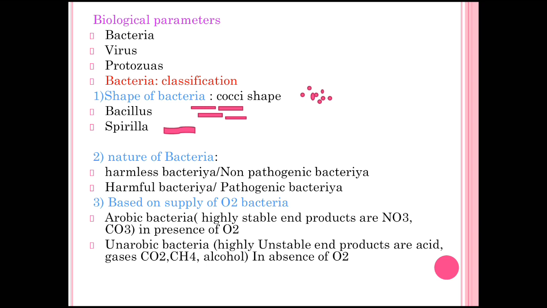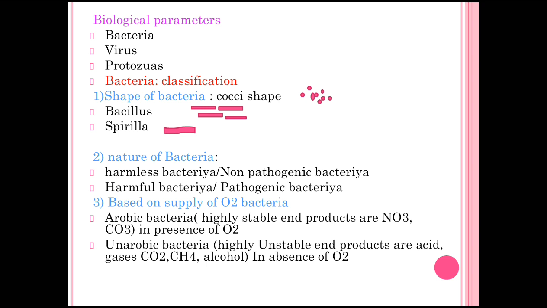In biological parameters there are three factors which decide this. First one is bacteria, then viruses and protozoa. These are the biological parameters. Whenever they are present in water, they affect the quality of water.